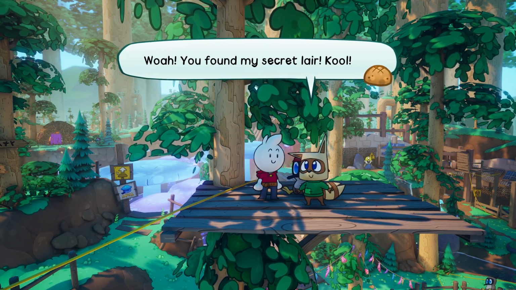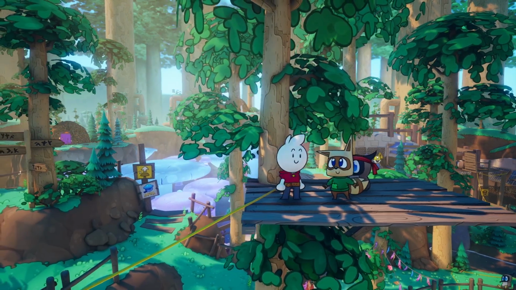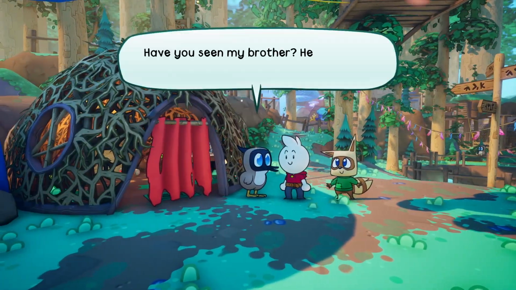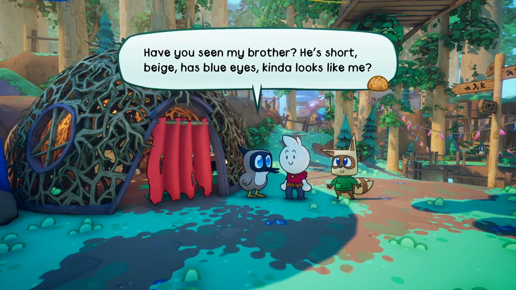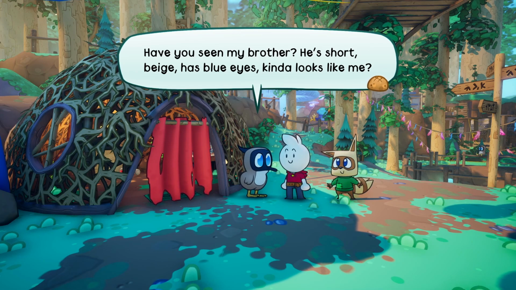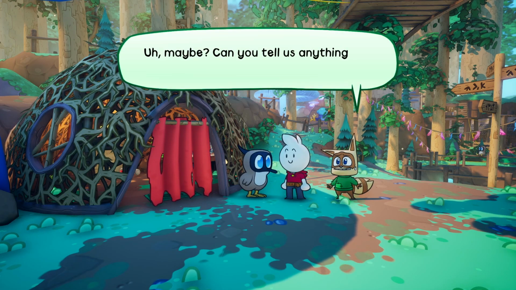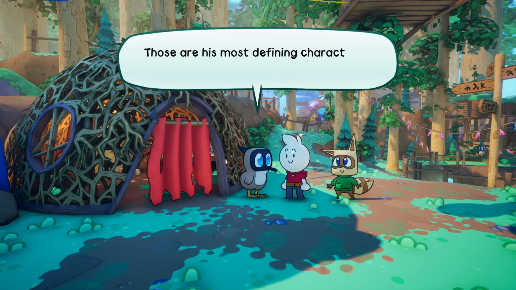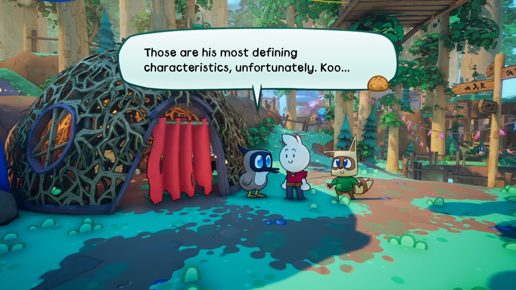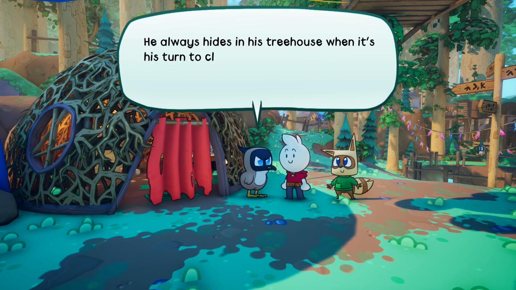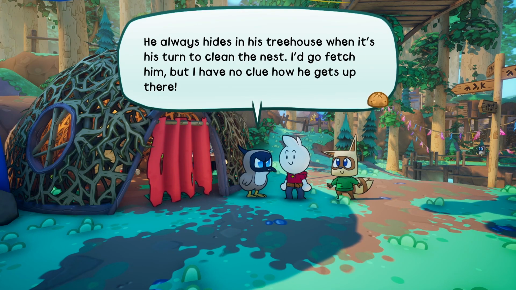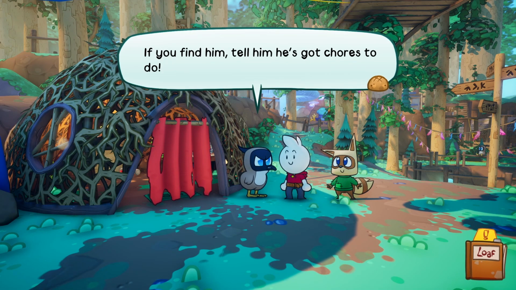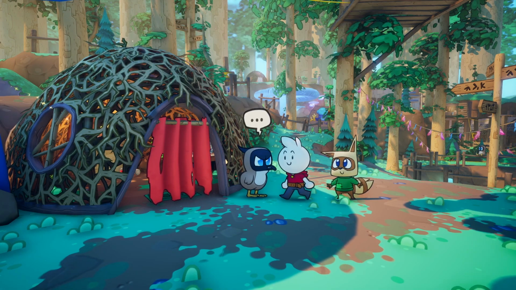Whoa, you found my secret lair. Cool. Oh, that's right. Sequence break, my bad. Have you seen my brother? He's short, beige, has blue eyes. Kinda looks like me. Maybe? Can you tell us anything else? Those are his most defining characteristics, unfortunately. Cool. He always hides in his treehouse when it's his turn to clean the nest. I'd go fetch him, but I have no clue how he gets up there. If you find him, tell him he's got chores to do.